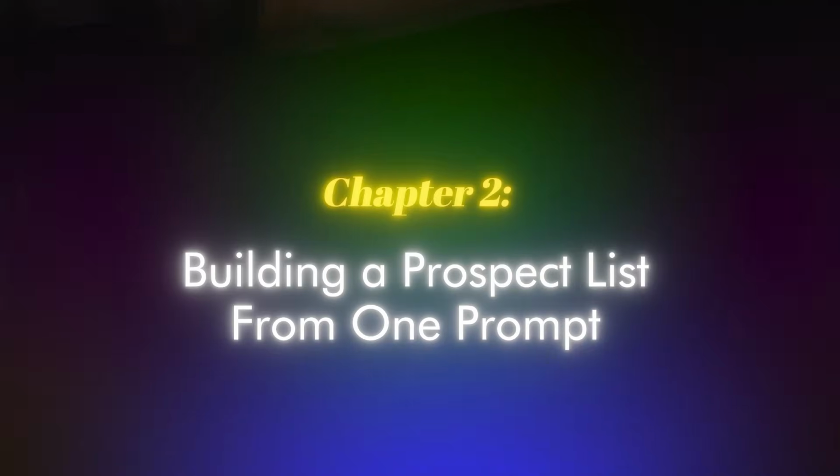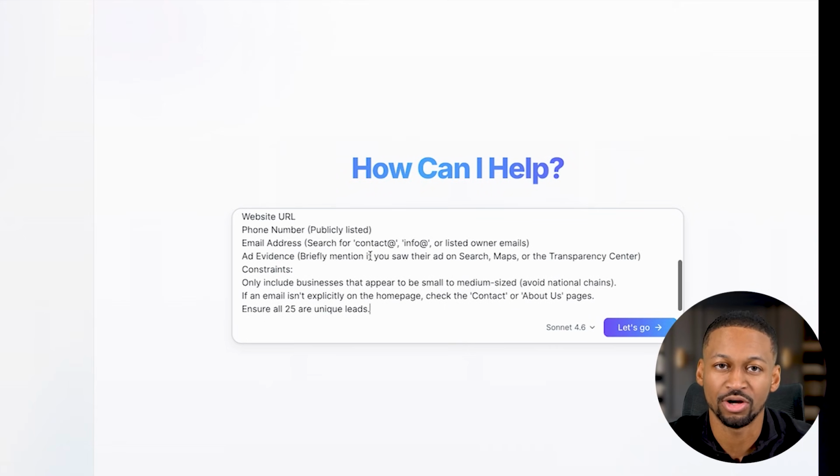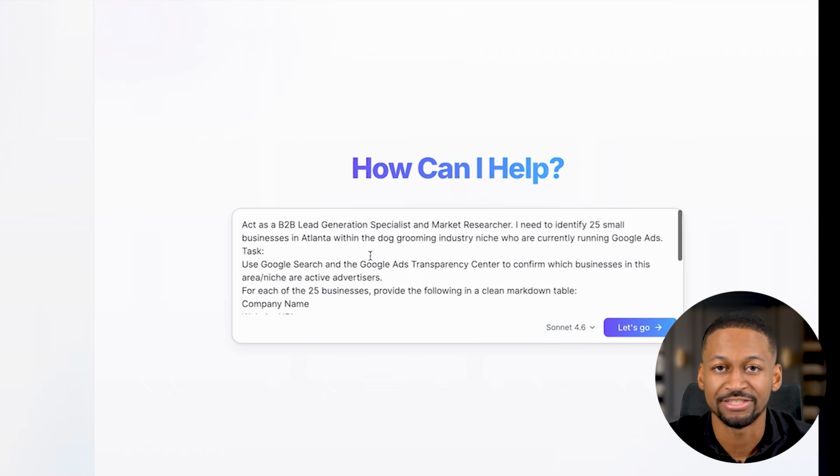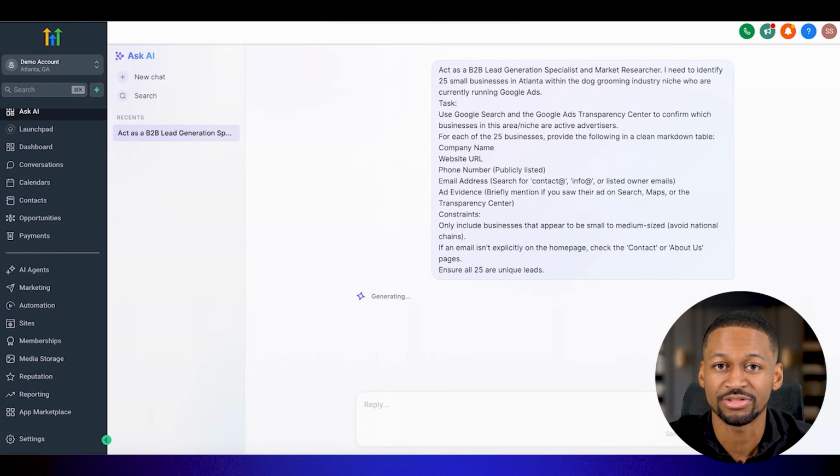Chapter 2, building a prospect list from one prompt. So I opened up Ask AI and I basically told it to find me 25 dog grooming businesses in Atlanta who are currently running Google Ads. And I asked it to give me their company name, their website, their phone number, their email address, and some kind of proof of their ad activity. The full prompt is on screen right now if you want to pause and copy it.